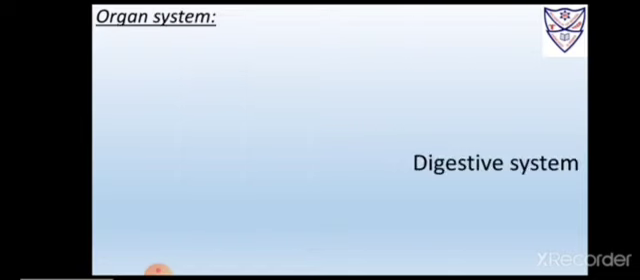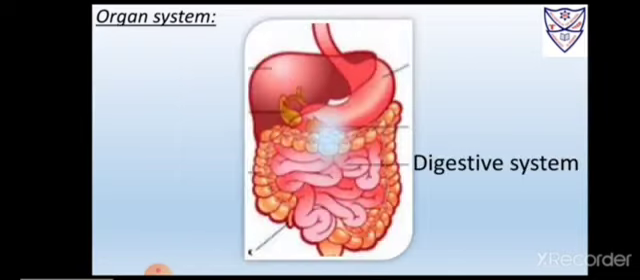Organ system. An organ system is a group of organs that work together to perform certain functions in an organism's body. Example, digestive system, respiratory system, etc. Here is the picture of the digestive system, which has different organs connected with each other to perform as an organ system.